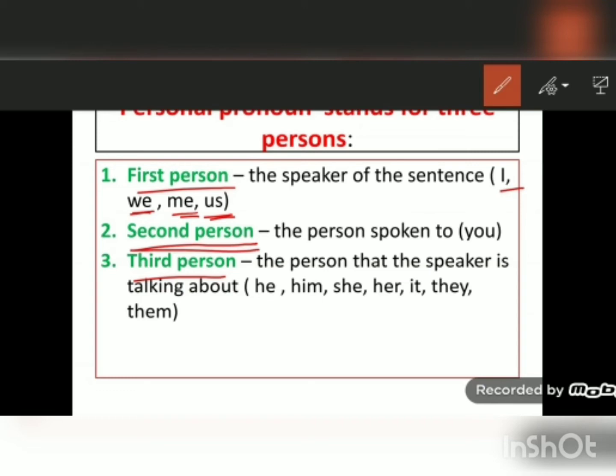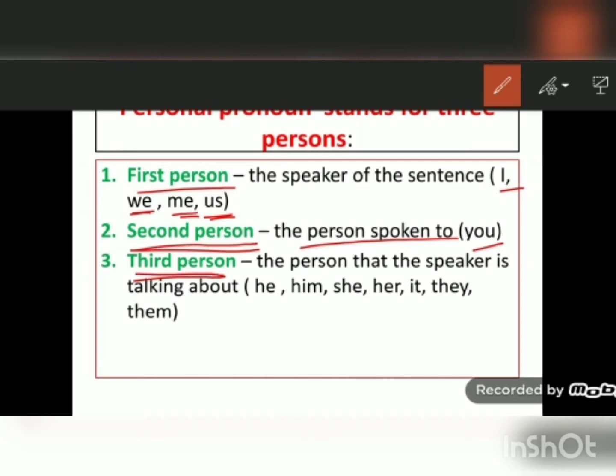Next is second person, the person spoken to. The first person is the speaker of the sentence. The speaker is speaking to a person. So the person to whom the speaker is speaking is the second person. The second person pronoun is you. You is used in singular and plural both.